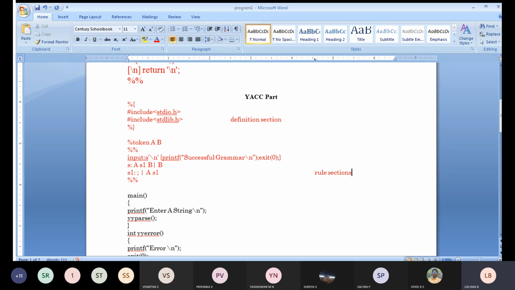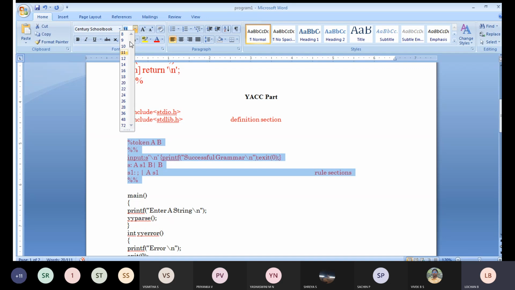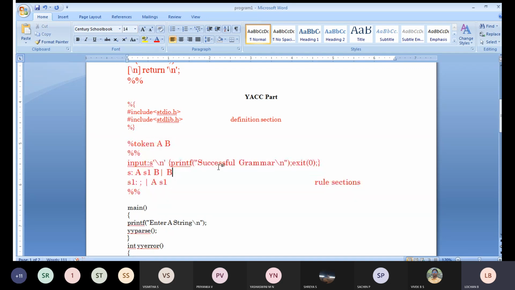Next is input and printf successful grammar. We need to check whether the given grammar is successful, that is, a valid grammar or not. To print that particular statement, I'll be using this particular grammar.